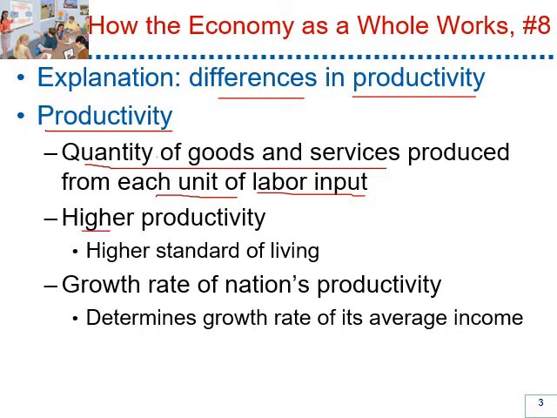Higher productivity leads to higher standard of living. So growth rate of a nation's productivity determines the growth rate of its average income. To measure growth rate, you take the new value minus the old value, divided by the old value, times 100.